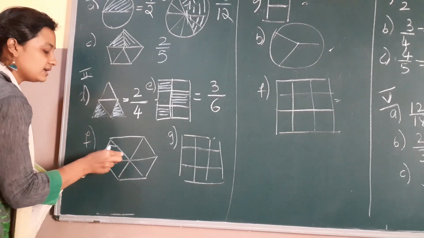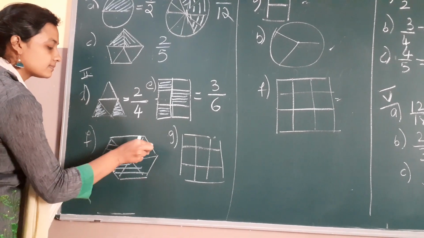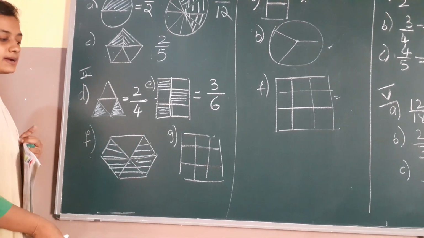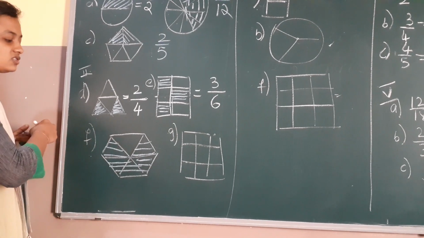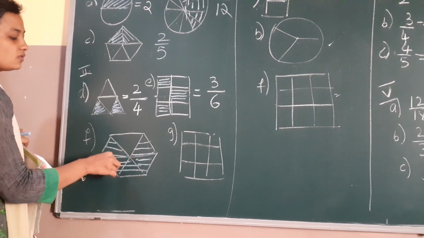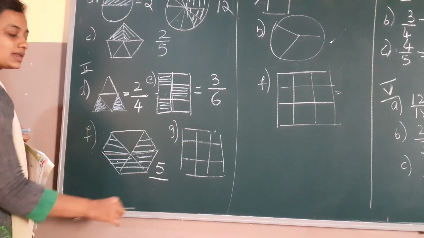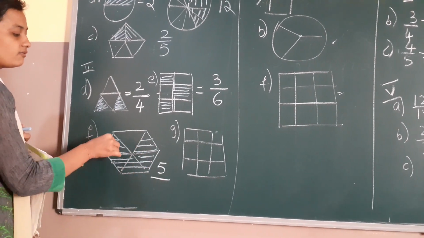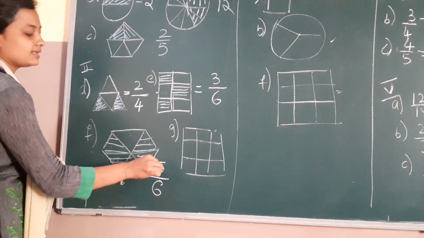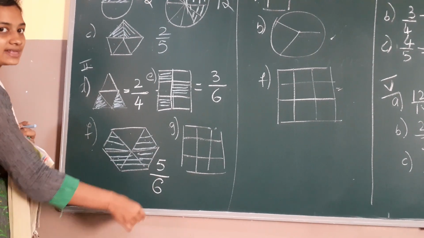Here you can see this many parts shaded. So first, how many parts are shaded here? 1, 2, 3, 4, 5. 5 parts are shaded. How many parts do you have totally? 1, 2, 3, 4, 5, 6. So the number is 5 by 6.